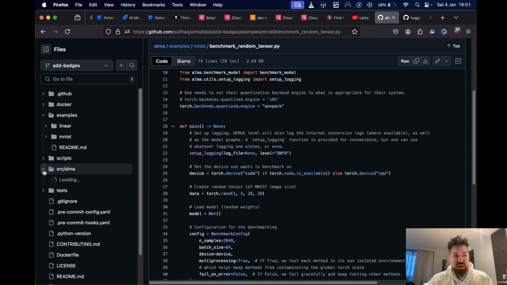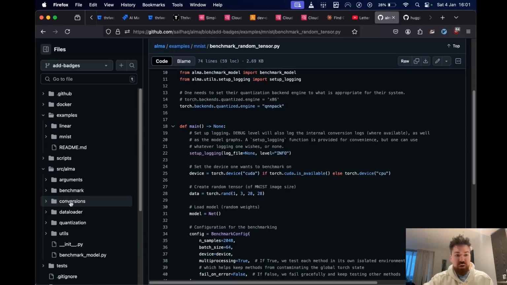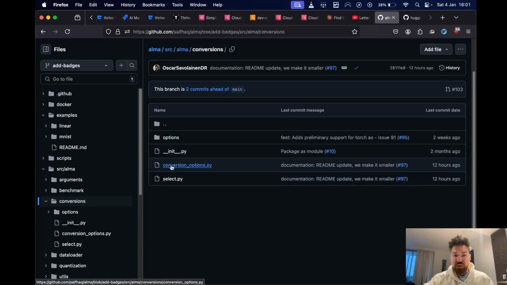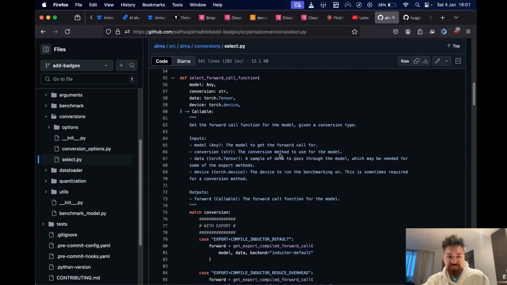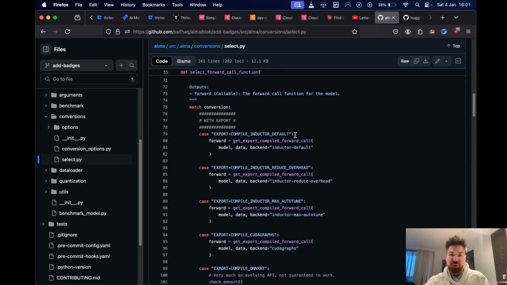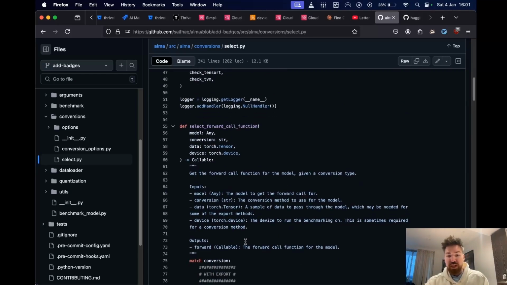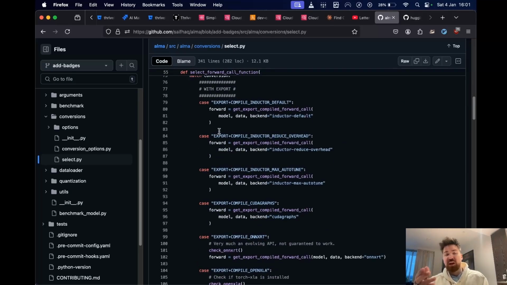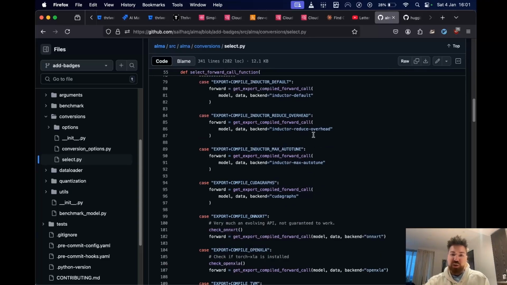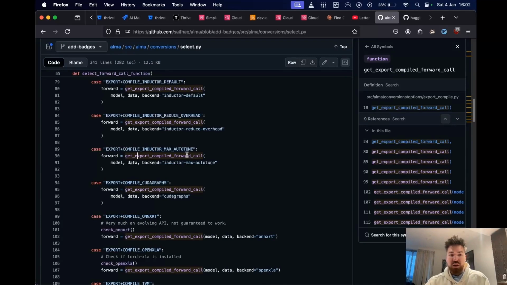I will show one last couple of things, which is how you can add new options, because I think it shows basically what's happening under the hood. How do we select all of these different options? It's basically just a glorified match case statement, like we've made it, which in turn is just a glorified if statement. Really what it does is check, okay, we want to run this option. We get the forward call for that conversion option. So it takes in the model, maybe some sample data, and maybe some extra options, and then it will create that conversion option, and then it will return the forward call.